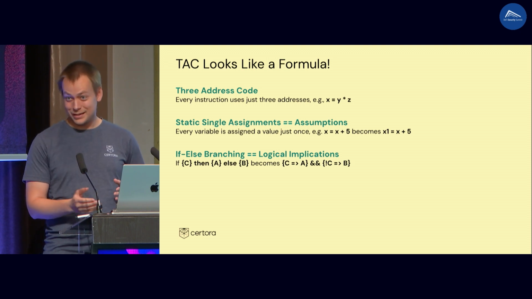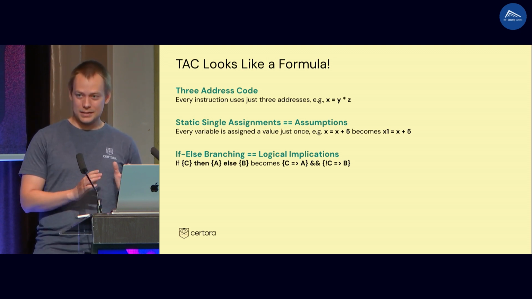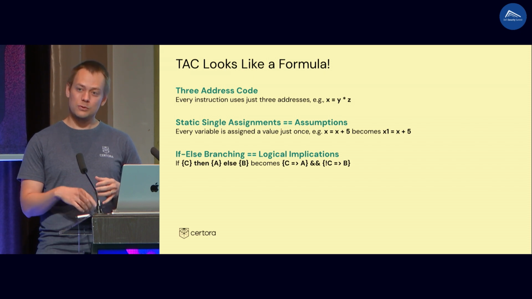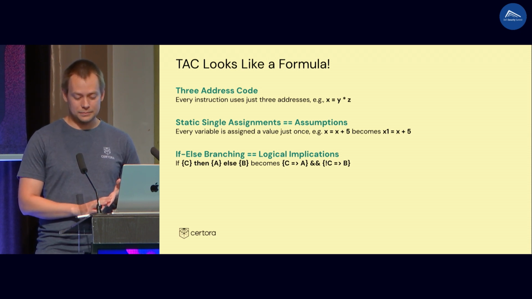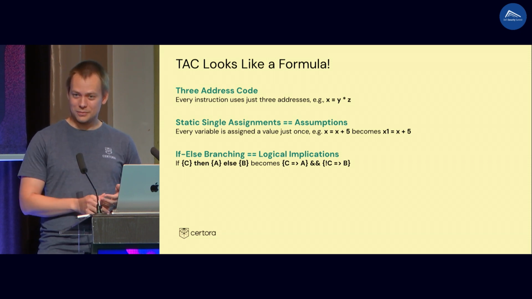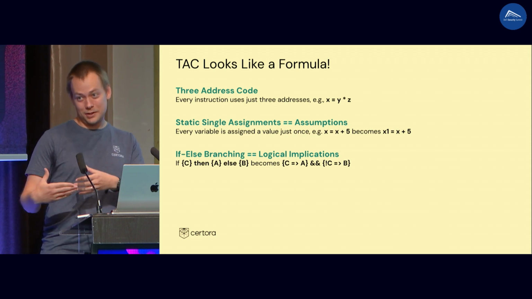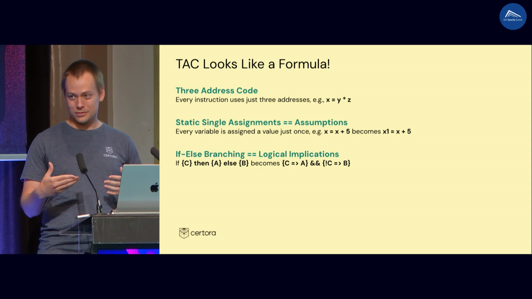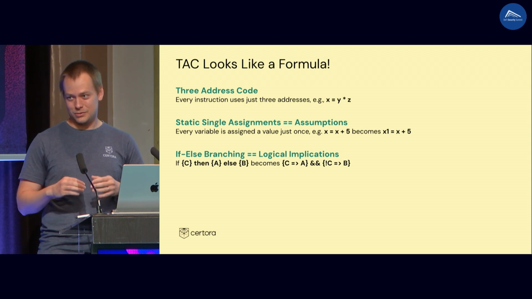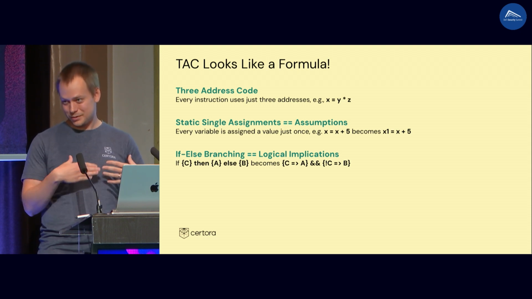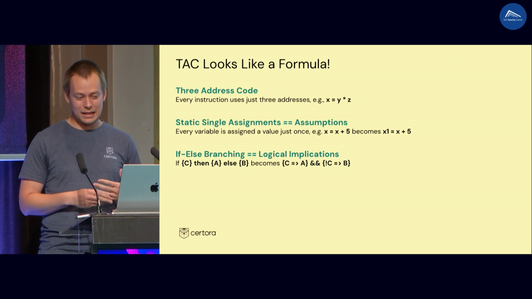But you want to do that, right? So if you want to increase x by 5, you create a new variable, x1, and you say that x1 is x plus 5. And this now looks like a logical formula, like a mathematical formula, because you are not changing values of variables. They have a given value. You can express the value of a variable in different ways, but it's one value. So assignments in the program look like logical formulas, right?